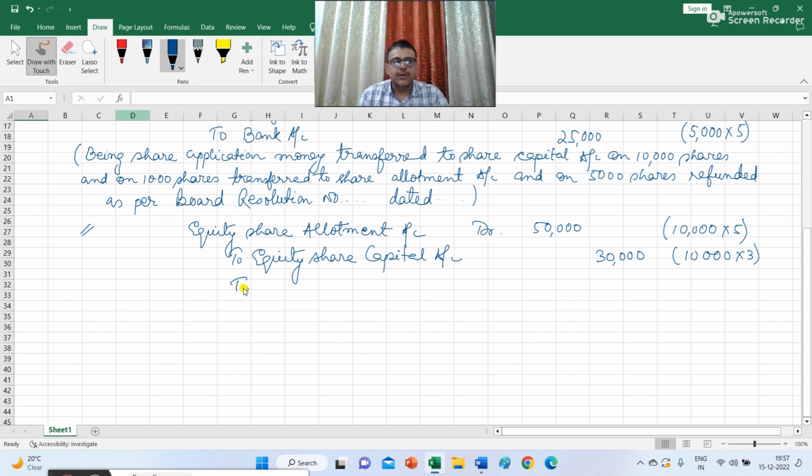And to securities premium account 20,000, that is 10,000 number of shares, multiply this with rupees 2 because share premium is rupees 2 per share. So basically this is the third journal entry.